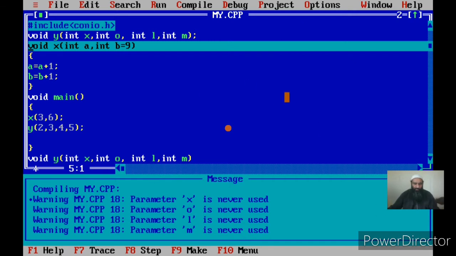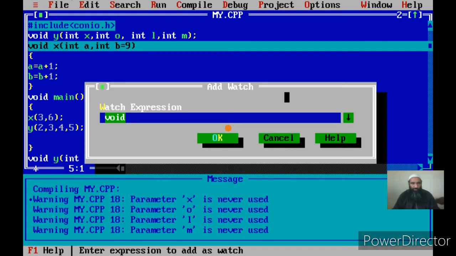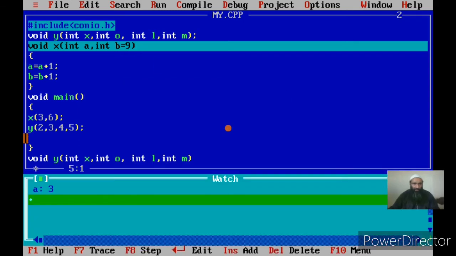Let us see what happens in the watch window. We will watch the values of a and b. Now I watch the value of a. That has the value 3, since the actual argument that I have supplied in main in the call to x is 3. That's the first actual argument, and the copy of 3 goes into a. Now the second actual argument, the value I have specified as 6. Here my second actual argument goes into b. Let us watch its value.